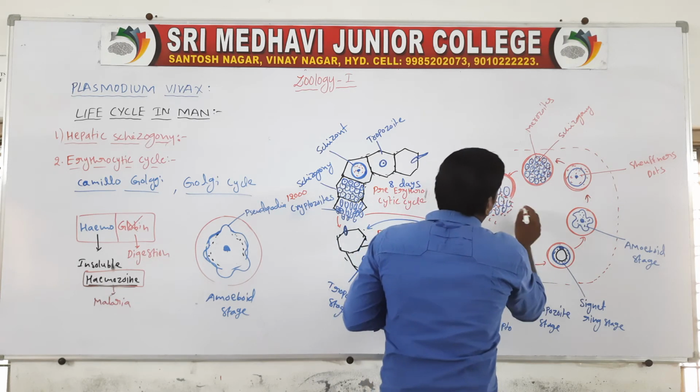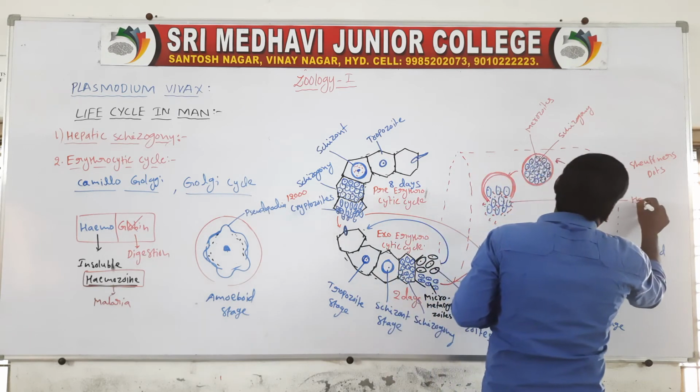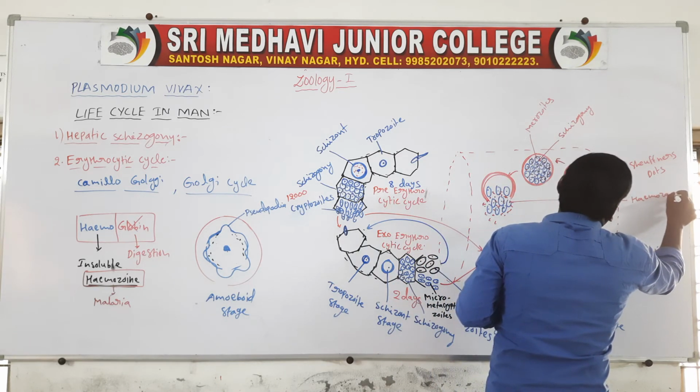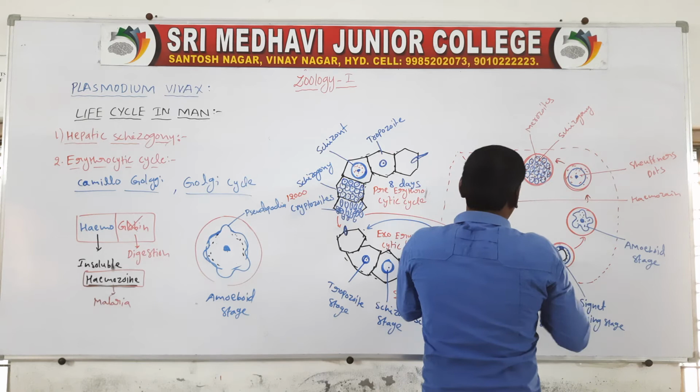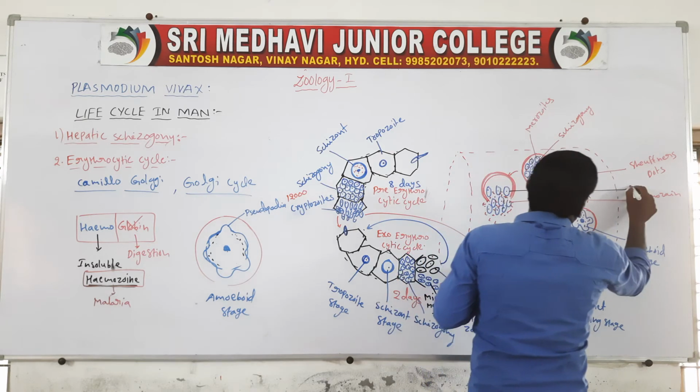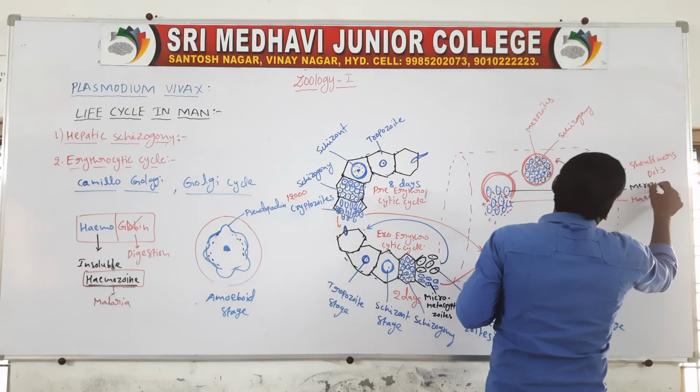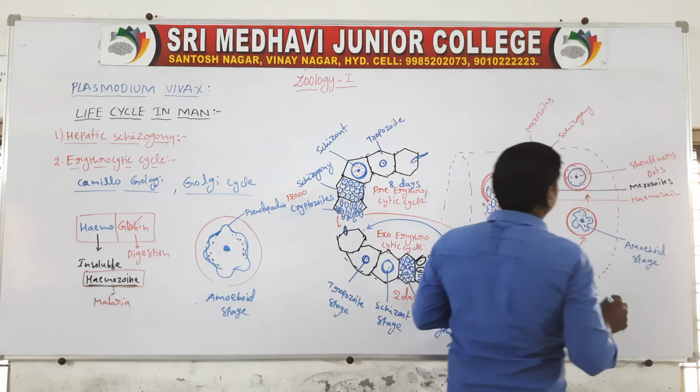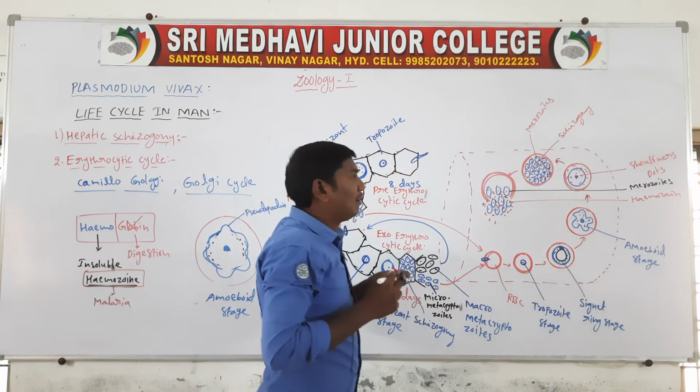So these are the hemozoin and the merozoites.